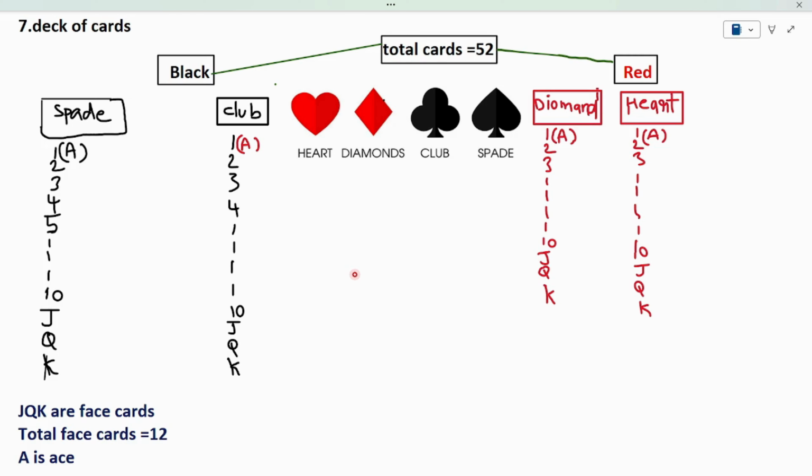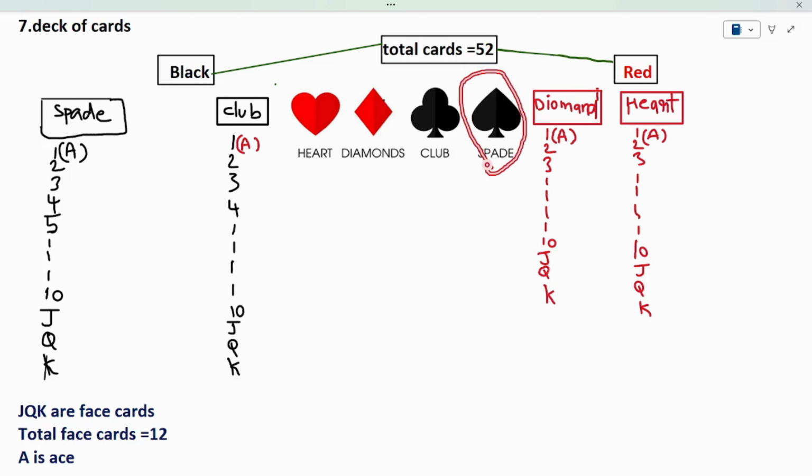The concept of a deck of cards. A deck of cards means a pack of cards. They are 52 in number. There are 4 types: heart, diamond, club and spade. These 52 cards come in 4 types, which are heart, diamond, club and spade, and 2 colors. Half of them are red and half are black. Each type has 13 cards. Let's say spade. What is spade? This is the spade.